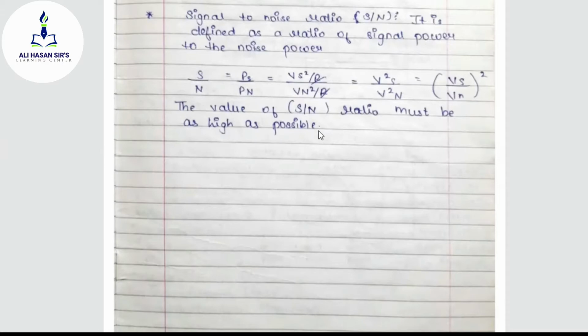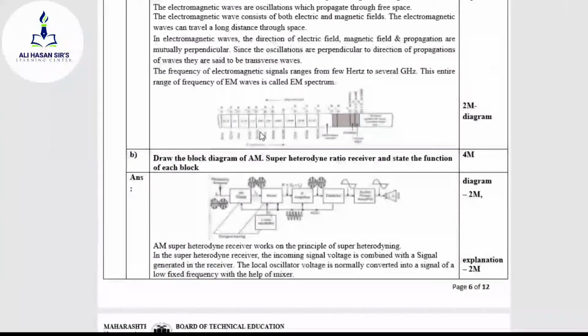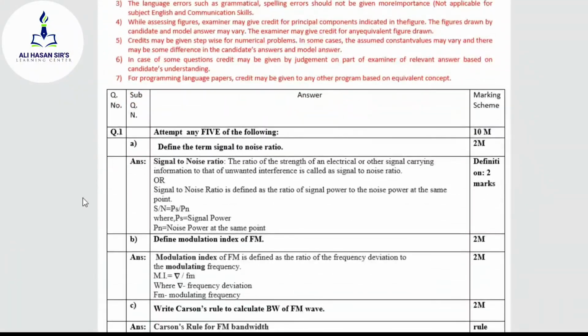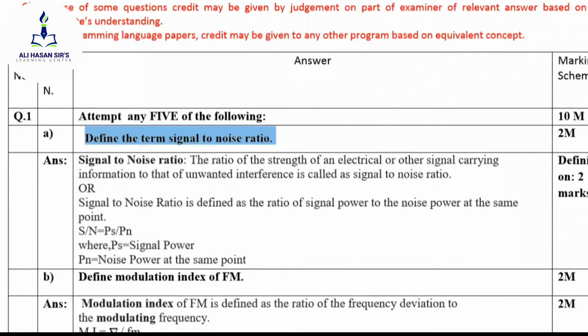This is a simple definition of signal to noise ratio, which comes in your board examination for 2 marks in question number 1 only. I am showing you the board question paper also. In question number 1 attempt 85, the very first question is: define the term signal to noise ratio. This question asks for 2 marks, only the definition. So whatever definition I have dictated to you, that same thing.